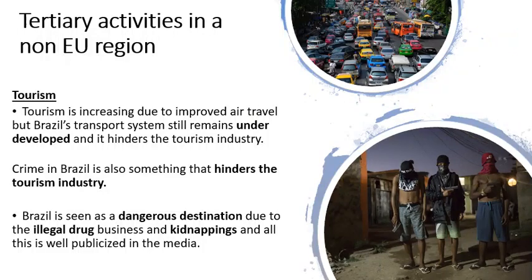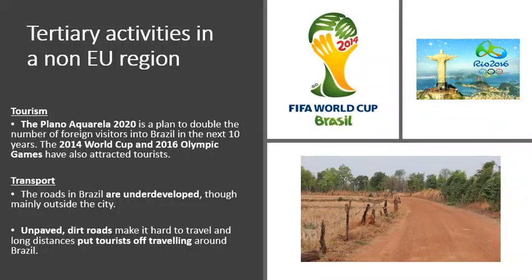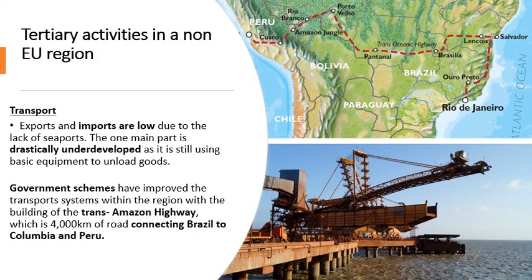Okay, guys, to recap, transport. What about transport? Well, we know the roads in Brazil are very underdeveloped, they're unpaved, and the good roads in the city are basically car parks. You spend more time sitting in traffic. What else? Brazil's got very bad and underdeveloped ports. What does this mean? They can't import and export goods. And what else? We know that the government is trying to build a Trans-Amazonian Highway.